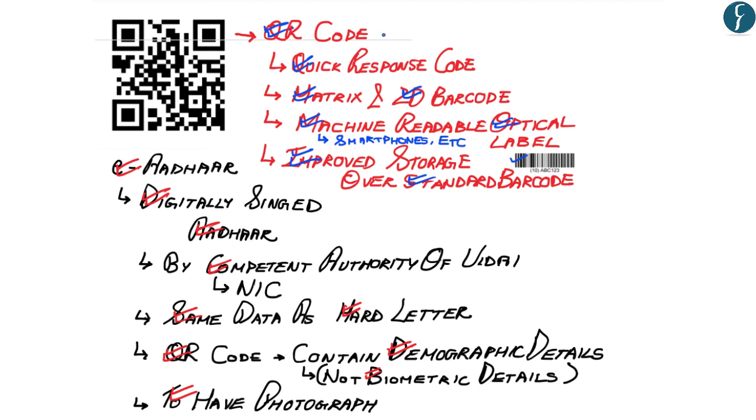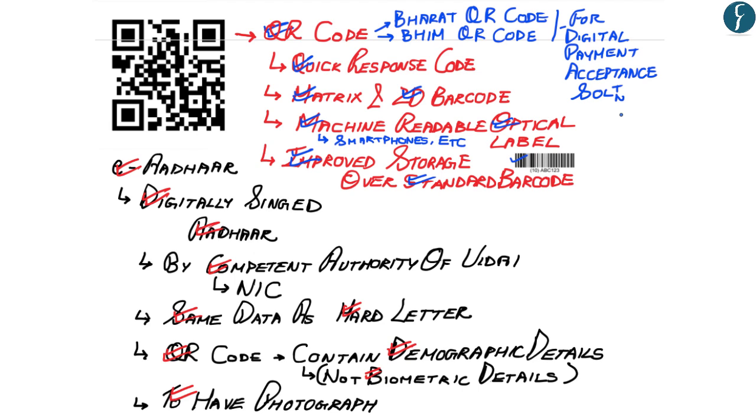Apart from this, you should also understand various examples of QR codes being used by the Government of India, such as the Bharat QR code and the Bhim QR code, wherein both are digital payment acceptance solutions. Similarly, QR codes have also been in the news with regards to their usage in CBSE examination, NCERT books, among others. Hopefully, up till here you have understood about E-Aadhaar and the QR code. And so with this, we move on to the next article.